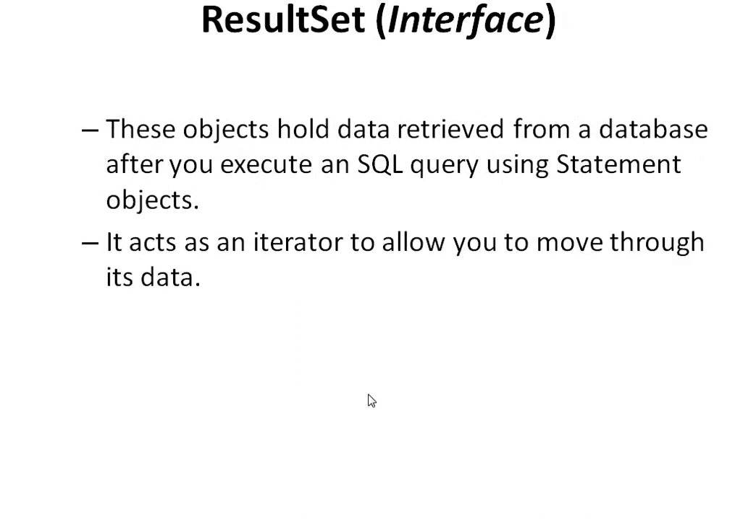Next, result set. Result set is an interface. This object holds the data retrieved from the database after you execute an SQL query using the statement object. That means the data returned from the statement object is stored in the result set object. It acts as an iterator to allow you to move through the data. Here we can display according to our requirement. Sometimes we display only the first row or last row or according to our condition.